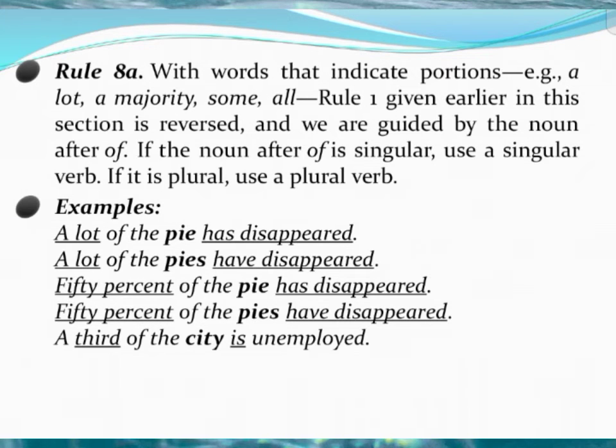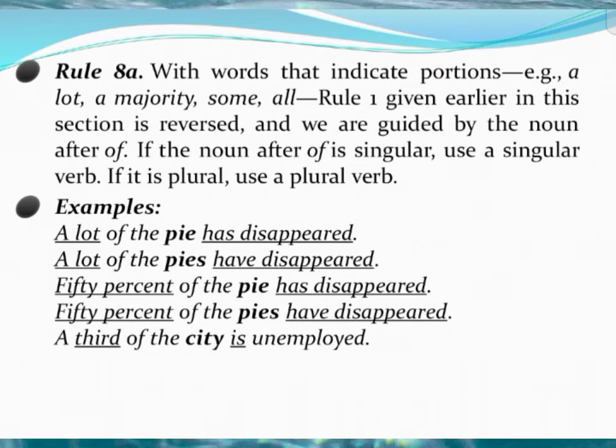Rule number 8: with words that indicate portions, such as a lot, a majority, some, all, rule 1 given earlier in this section is reversed, and we are guided by the noun after of. If the noun after of is singular, use a singular verb. If it is plural, use a plural verb. Very simple. When we use words like a lot of, a majority, some, all, the verb depends on the noun used after the of. If a plural noun follows of, it takes a plural verb. If a singular noun follows of, it takes a singular verb.